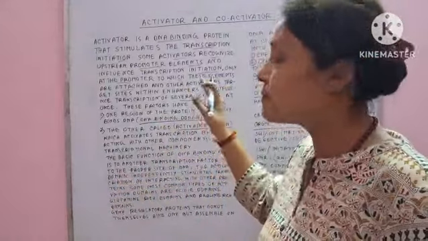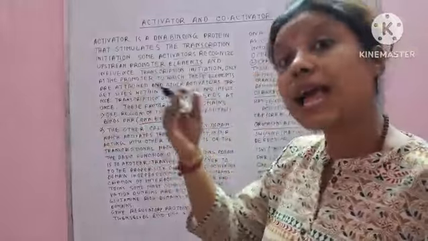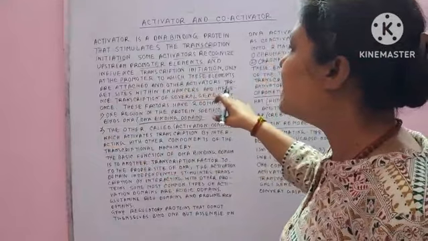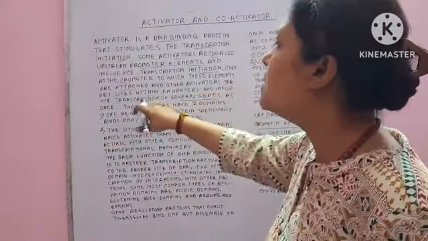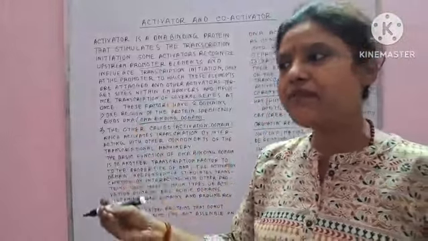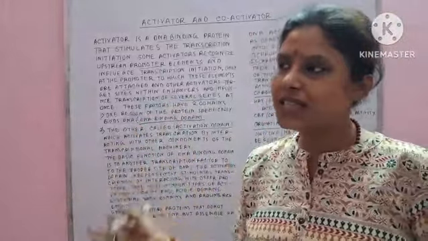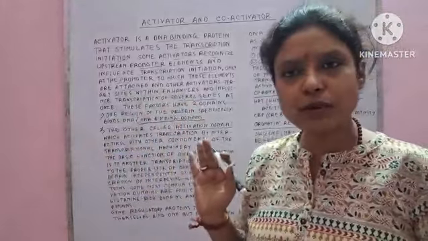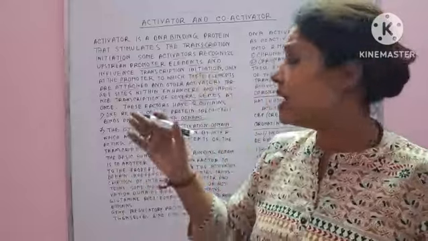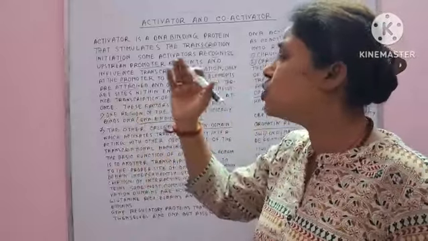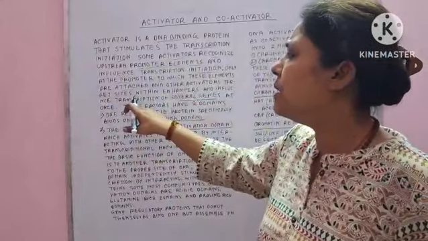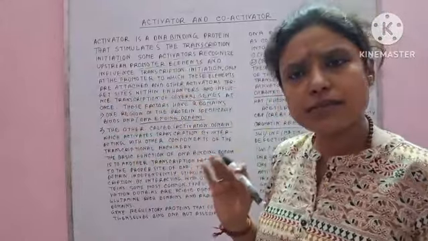I will explain about enhancer in another video. So very simply, if it can recognize the promoter, then it tries to bind with the promoter, or it tries to bind within the enhancer and then helps in the transcription process. Simple word is that.